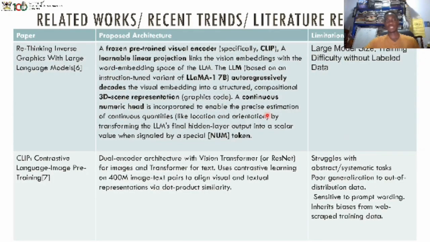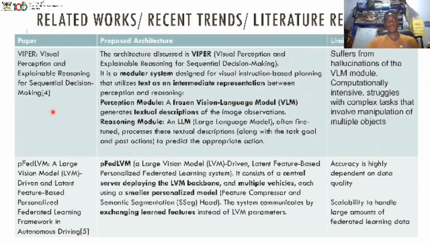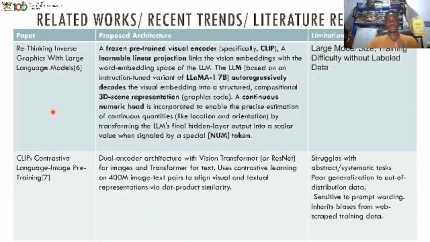We have related works here. A couple of papers are involved. We have around 4 papers here and more in the access document. The first paper we talk about here involved a visual encoder with learnable linear projection, and then an LLM used for inverse graphics, basically getting an image and producing the graphical representation of that image in 3D. The limitation they had here was that the model size was large and training was difficult without labeled data.